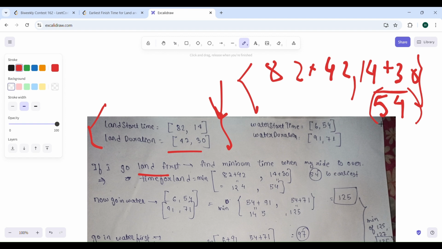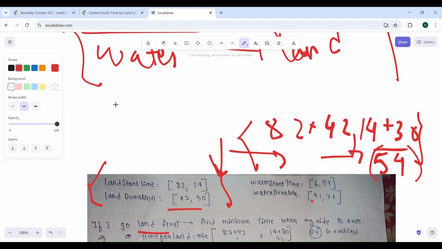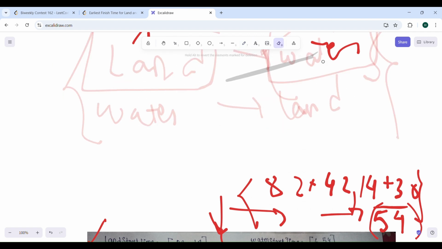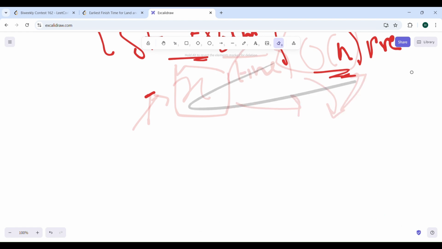Now you can go to the water ride. You had this land ride part first, and after having this land ride, you went to the water ride. Now you will see this starts at 6 and takes a duration of 91. Wait, let me erase this. One more second, please.